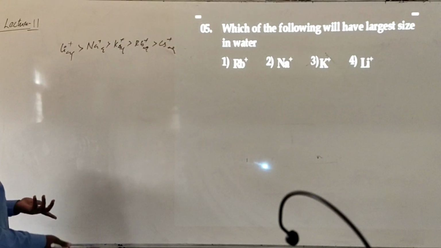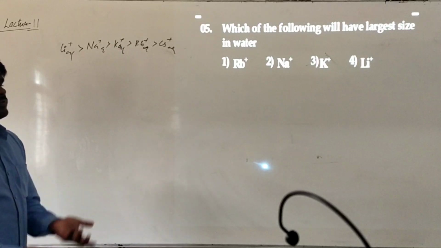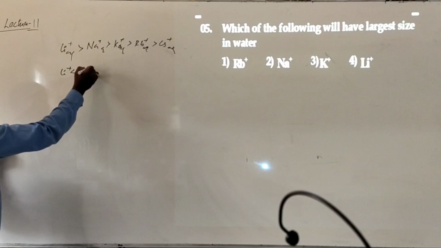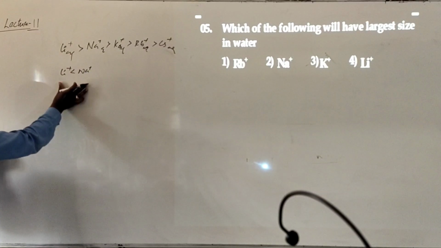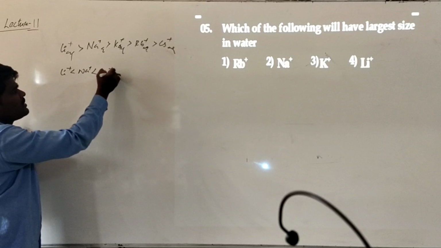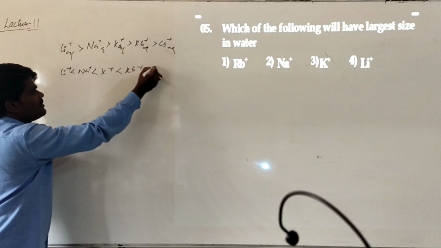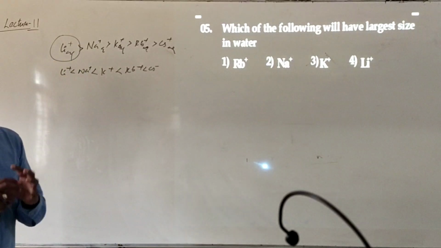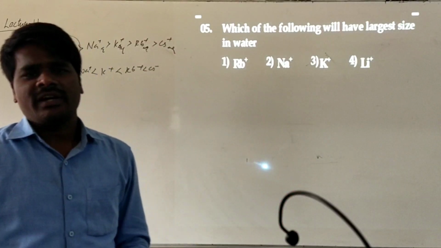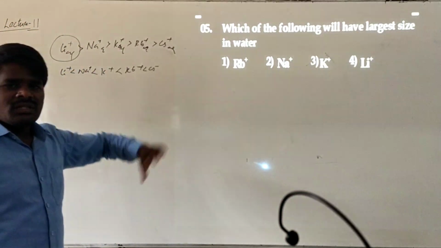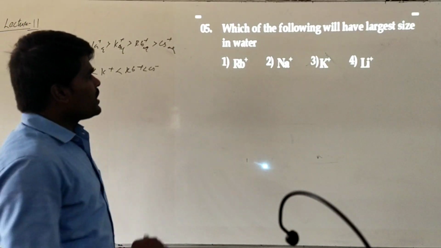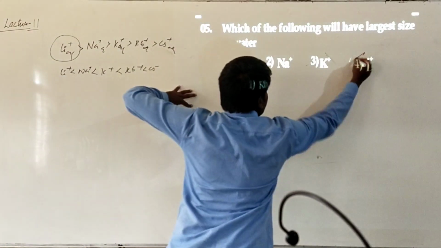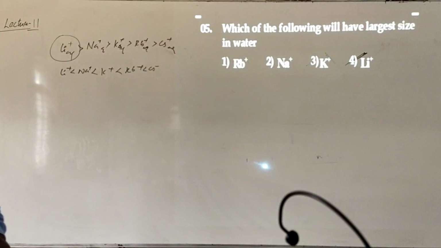Otherwise, if you are talking about the free state, this will be the increasing order. This is in the aqueous state, and this is in general. So what happens? The order becomes reversed. Why? In water, it exists as a hydrated ion. Smaller the size of the metal, larger will be the size of the hydrated ion. From lithium to cesium, the size of the hydrated ion decreases, so the largest hydrated ion of alkali metal in water will be lithium. This is an important point to be remembered.